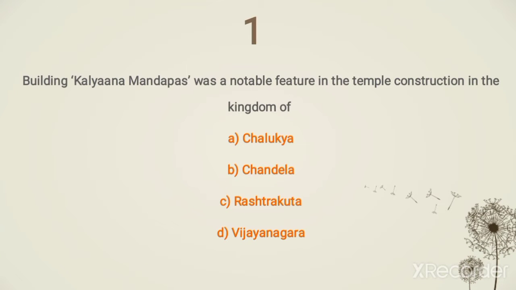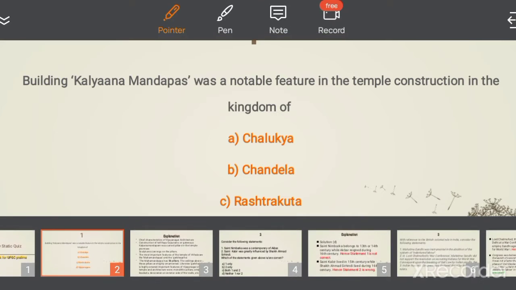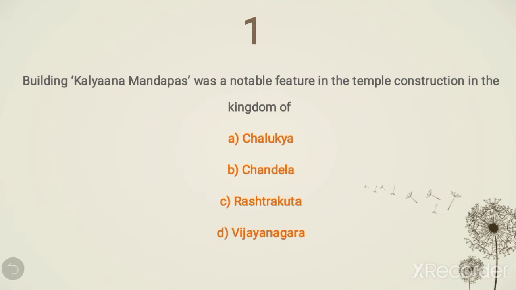Building Kalyana Mandapas was a novel feature in the temple structure in the kingdom of. So, Kalyana Mandapas was a notable feature of which temple construction? Option A Chalukya, option B Chandela, option C Rashtrakuta, and option D Vijayanagar. So, here the correct option will be option D, that is Vijayanagar temple construction. Okay, so move on to the explanation.